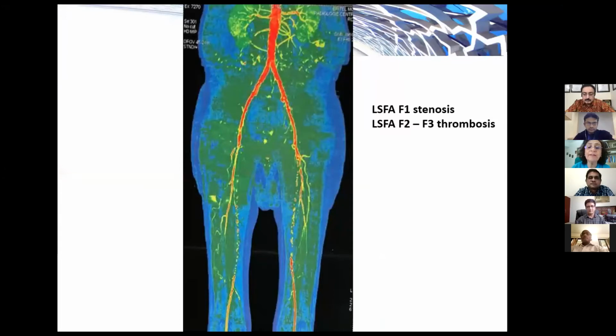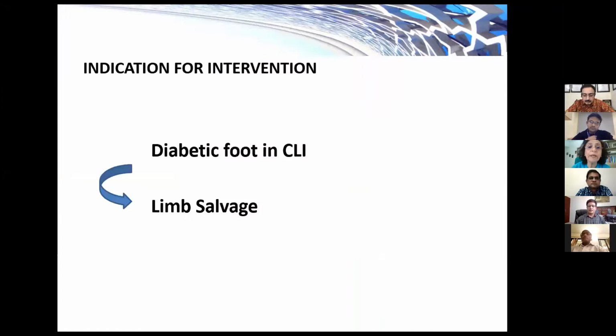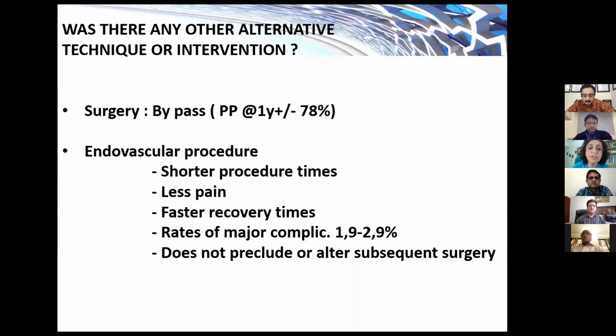The CT angio showed, on the right and on the left side, F1 stenosis of the SFA and F2 and F3 thrombosis. The indication for intervention was critical limb ischemia, to do limb salvage. How do you treat this patient? We could propose surgery or an endovascular procedure.